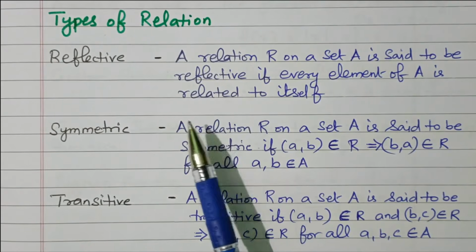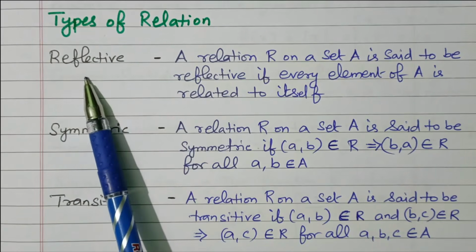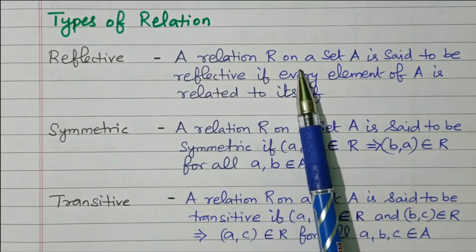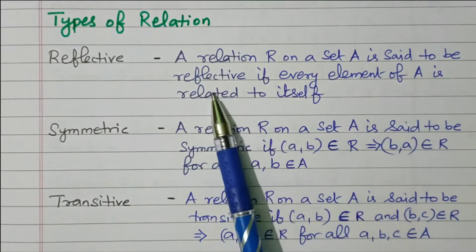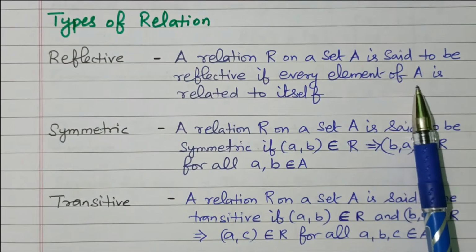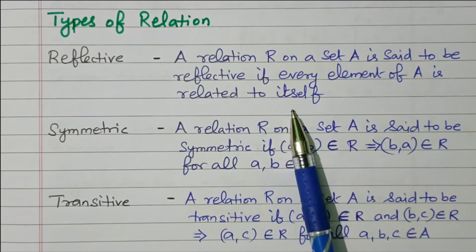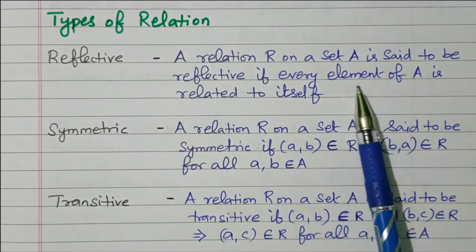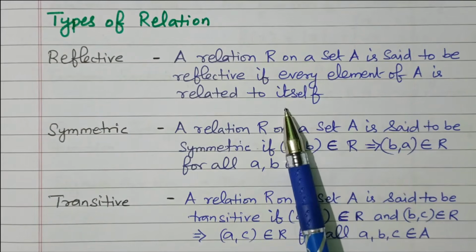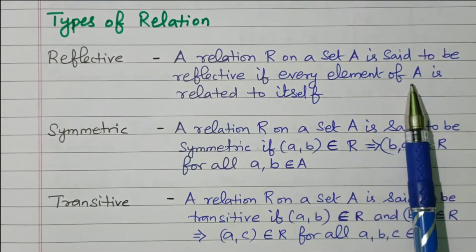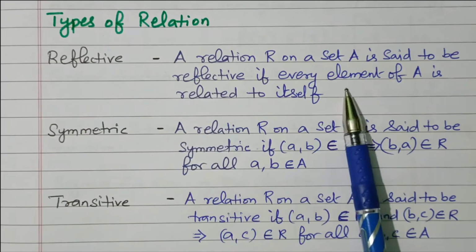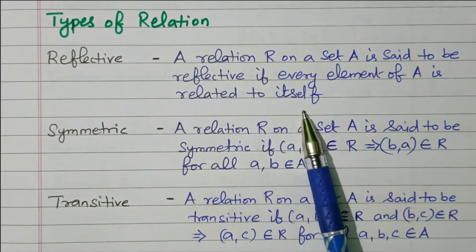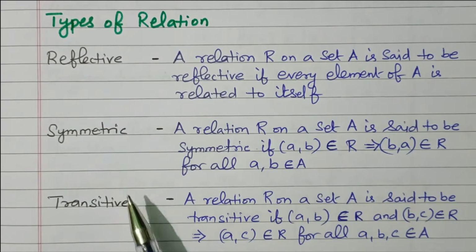Now we'll go to the topic, the types of relation. First one is reflexive. A relation R on a set A is said to be reflexive if every element of A is related to itself. We are checking the relation R for a set A. Every element of set A is related to itself. There is a relation between all the elements in A. Then the relation is called reflexive.